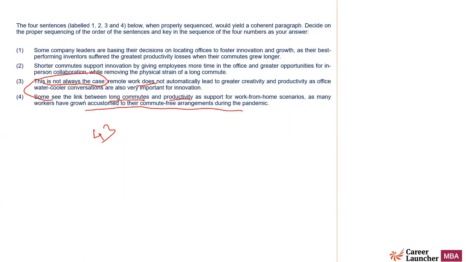What is not always the case? That workers have grown accustomed, what has been talked about in 4, right? That they believe working from home is better because it helps in better productivity than a long commute. So 3 is saying that there is a problem with that: remote work does not automatically lead to creativity because water cooler conversations in office are also as important. So 4 and 3 are definitely linked together. Now 4 talks about the link between long commutes and productivity, right? So that is being talked about in 1. So 1 should come before 4 and 2 should open it.